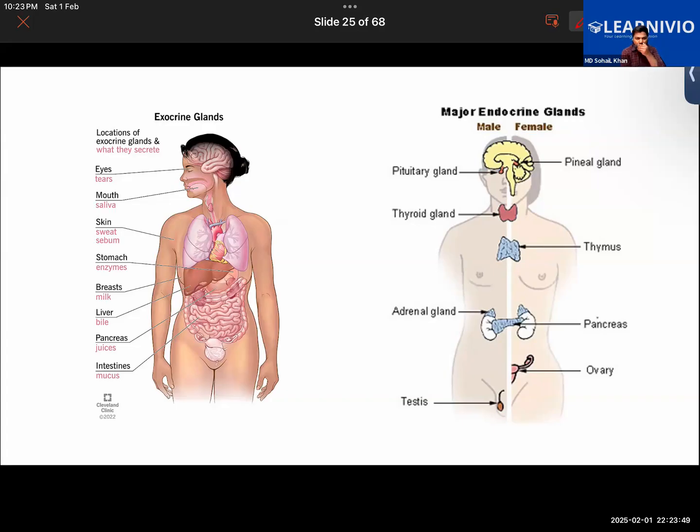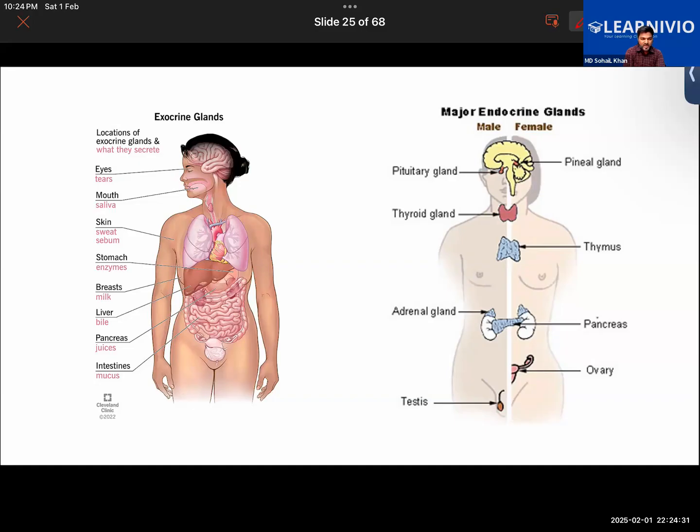Exocrine glands are all other glands not related to puberty, and endocrine glands are basically those which mainly act in puberty. No, no, that is not the basis of classification. It has to do with where the secretions are being sent. Is it being sent onto the surface of the body? Are the secretions coming out of the surface of the body? Or basically, is it going directly into the blood or not? That is the basis of classification.